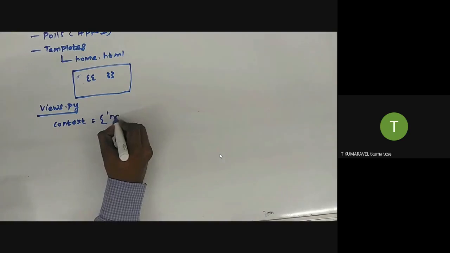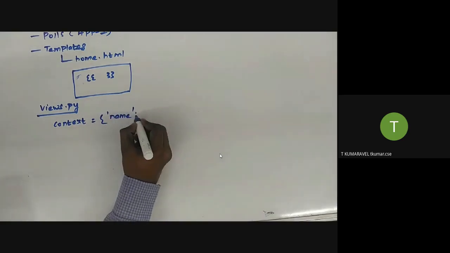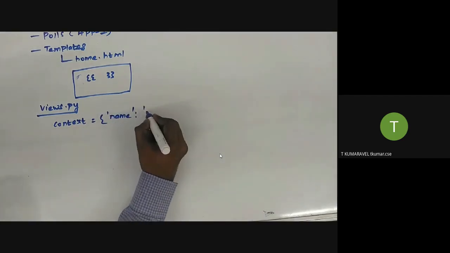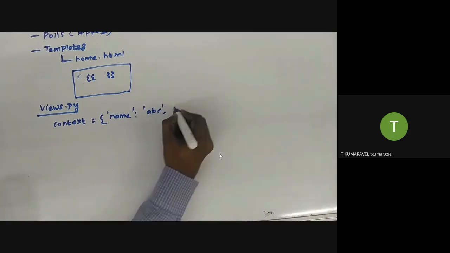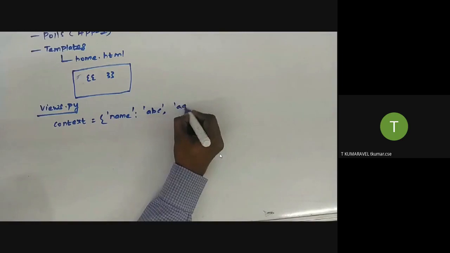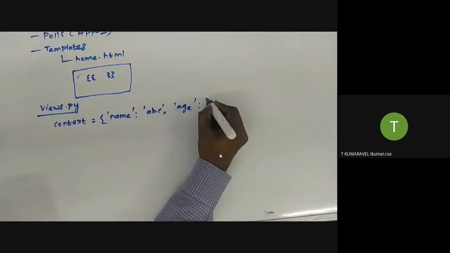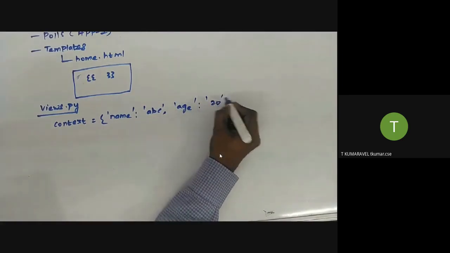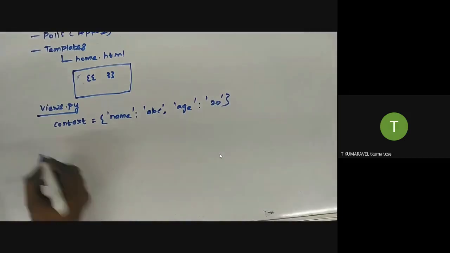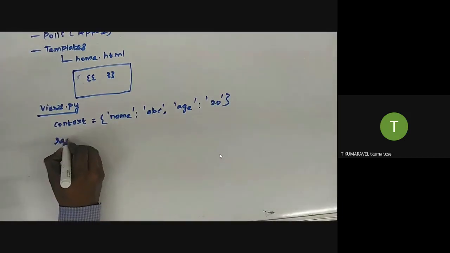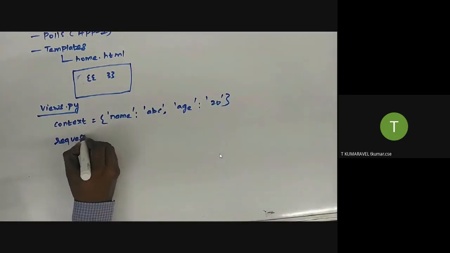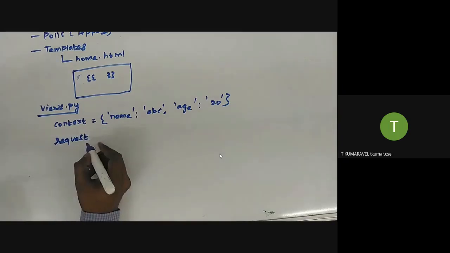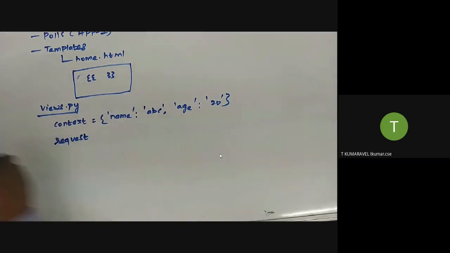For example, name is the key, and the value is, for example, ABC. Like that, age, with the respective value, for example, 20, whatever it may be. This is the argument you are passing.